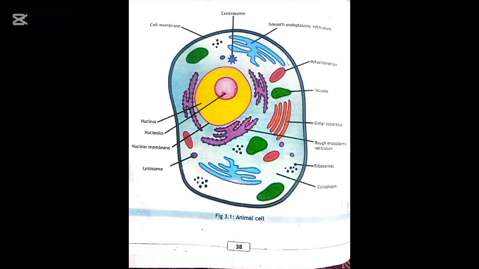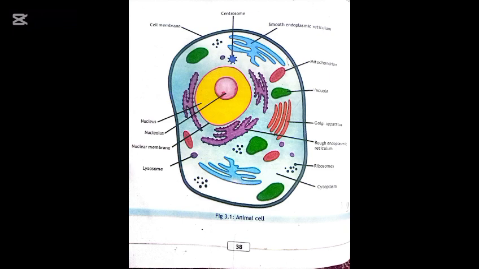The next part is mitochondria. Mitochondria are called the powerhouse of the cell. They produce energy by breaking down food. Without mitochondria, cells would not have enough energy to perform their activities. The next one is ribosomes. These are tiny particles. Their main function is to make proteins. Proteins are needed for growth and repair.